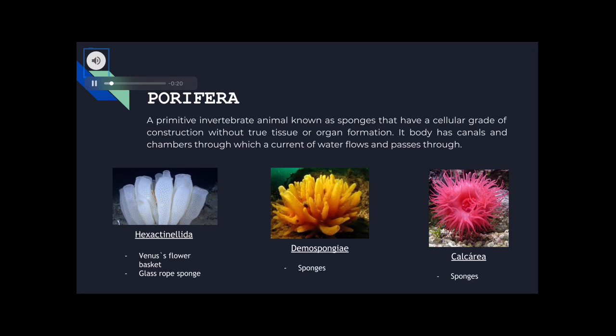Porifera, a primitive invertebrate animal known as sponges that have a cellular grade of construction without true tissue or organ formation. Its body canals have chambers through which a current of water flows and passes through. It is divided in Hexactinellida, Demospongiae, and Calcarea.